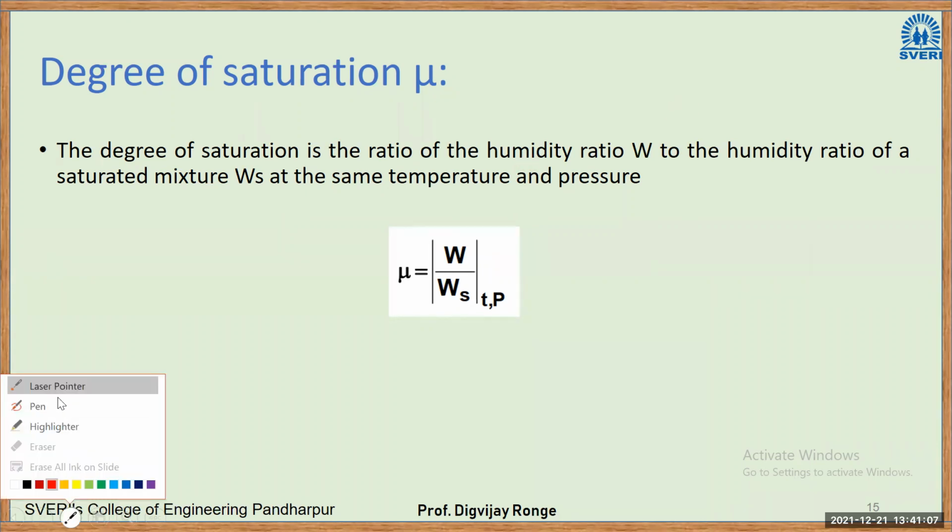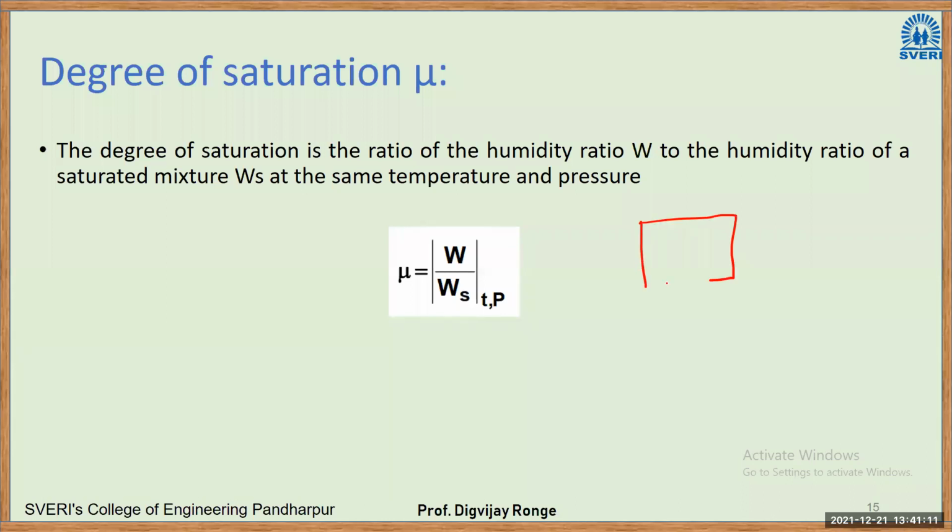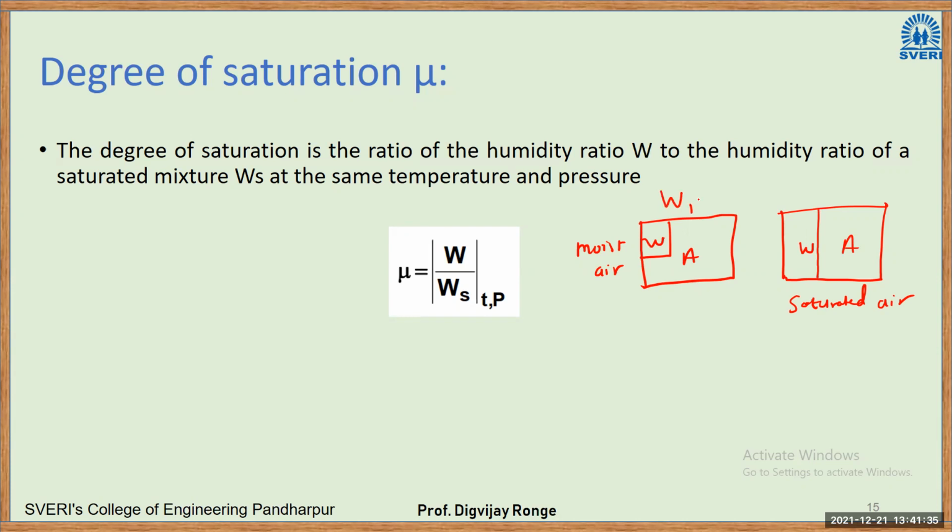So previously, as we have seen for relative humidity, again in this case you can take two samples. One is the moist air sample, another sample you can take of saturated air. In moist air, again there will be water and air. In saturated air, again there will be water and air. For each case, we will have specific humidity. Let us say here it is W1, here it is W2.